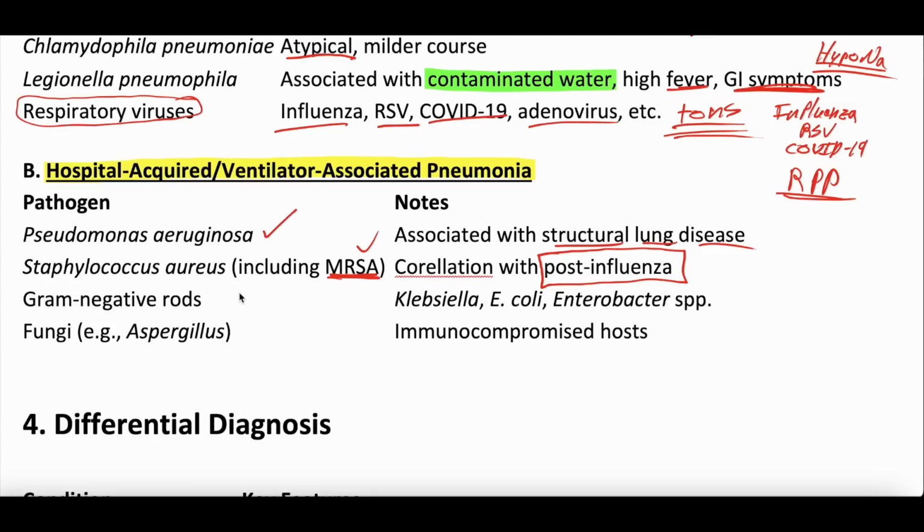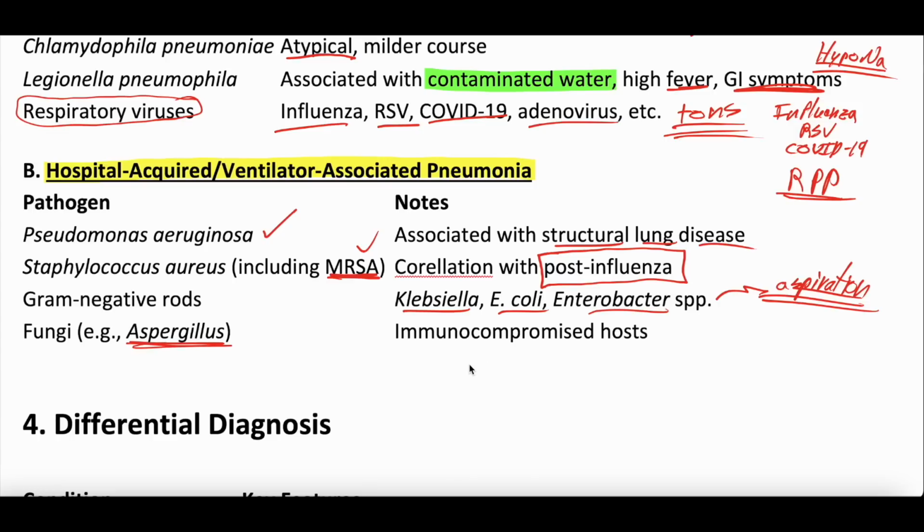Gram-negative rods, things like Klebsiella, E. coli, and Enterobacter are more common for hospital-acquired or ventilator-associated pneumonia. This is probably bridged from some degree of aspiration because these are more GU and intra-abdominal organisms, but if you're aspirating that into your lungs, you're more common to get a gram-negative pneumonia like Klebsiella, E. coli, or Enterobacter. And then fungi can be more common for hospital-acquired, but particularly things like Aspergillus.